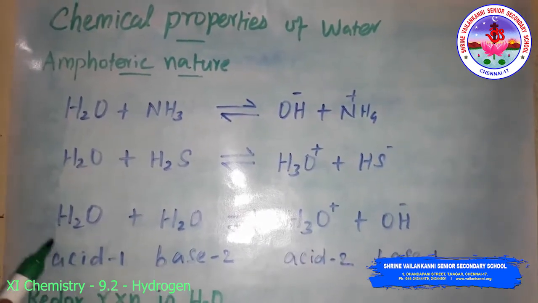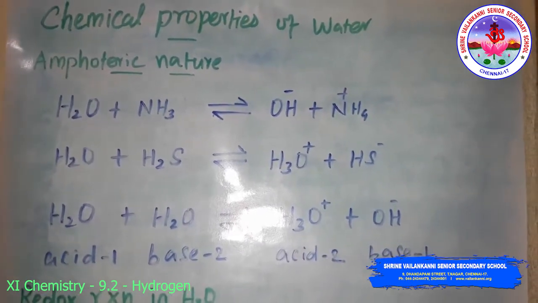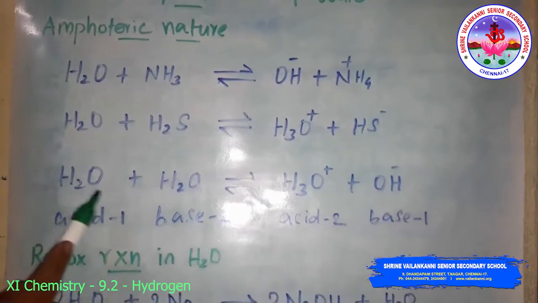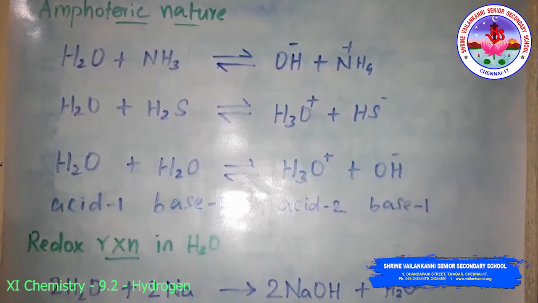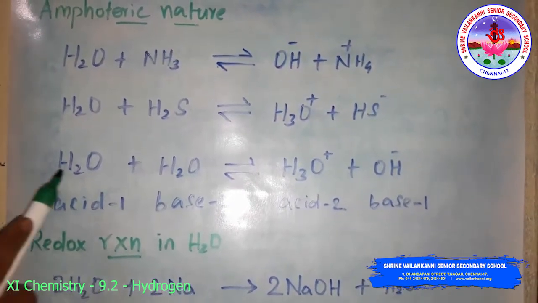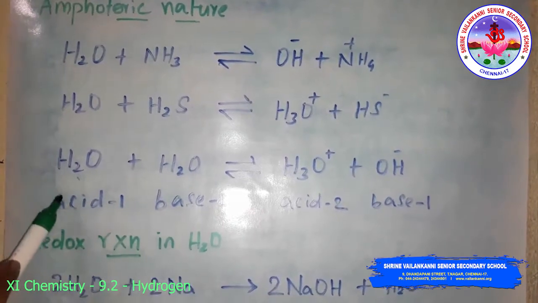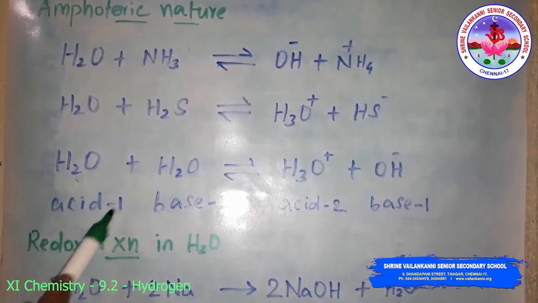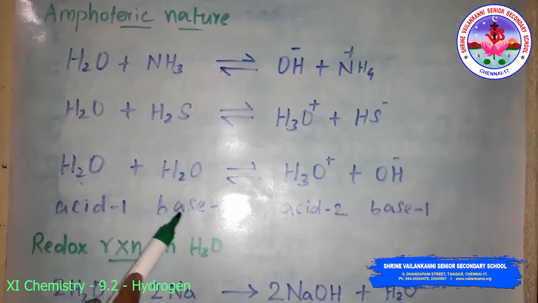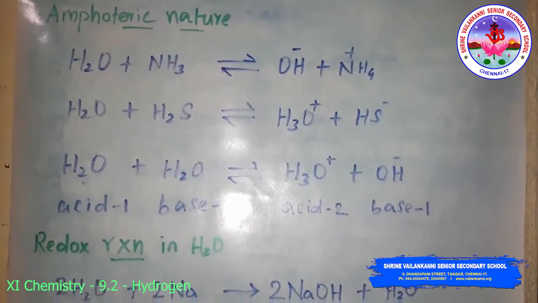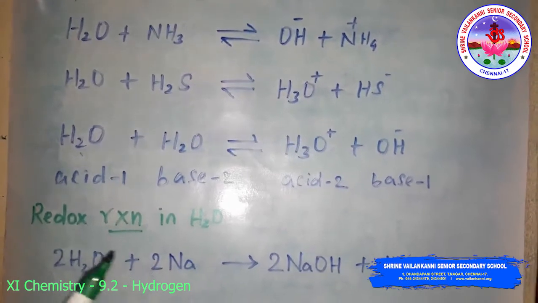Okay. Then autoprotolysis of water gives the reaction, that is the self ionization. Autoprotolysis means self ionization. This one water molecule is called acid 1 and this water molecule is called base 1, because water contains acid and base, H plus and OH minus ions being present.